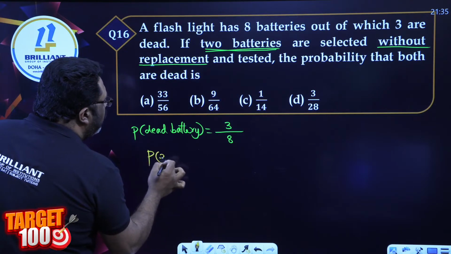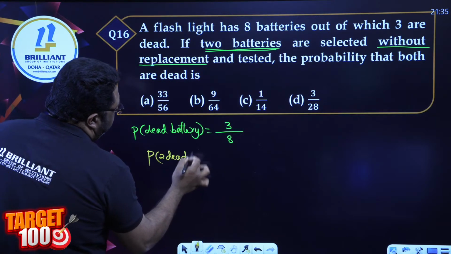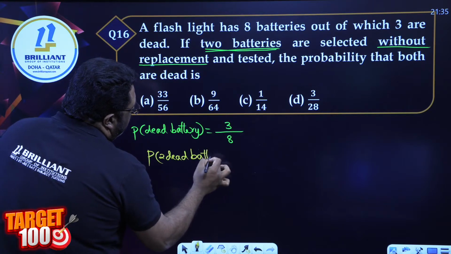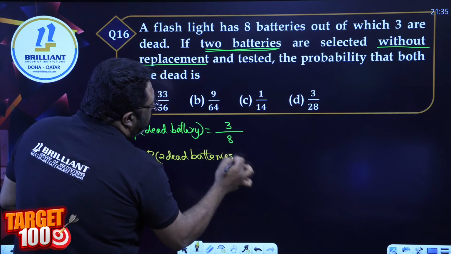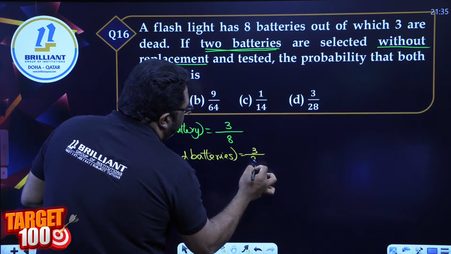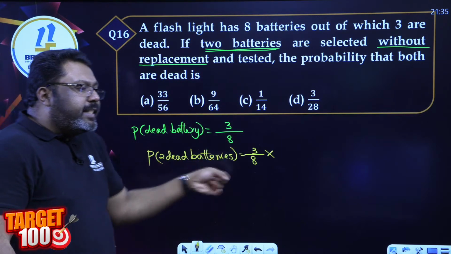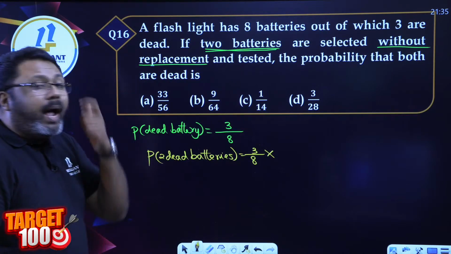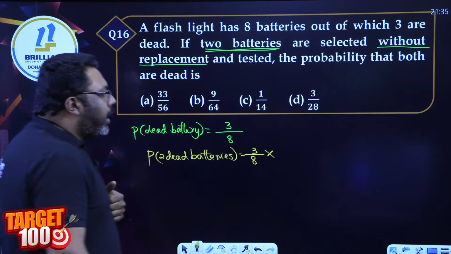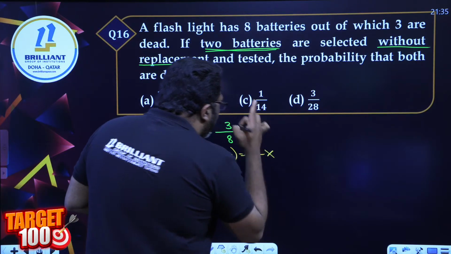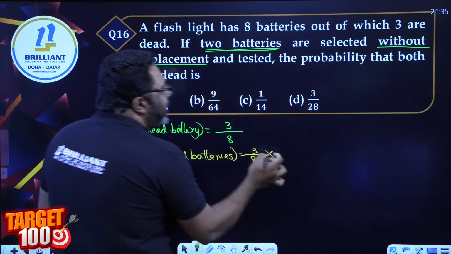Probability of 2 dead batteries means that the first time you pick a dead battery and multiply. The second time also you have to pick a dead battery, but this time the problem is you are not replacing the first battery.